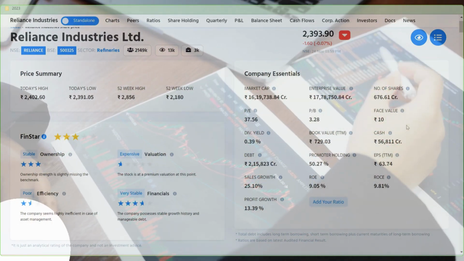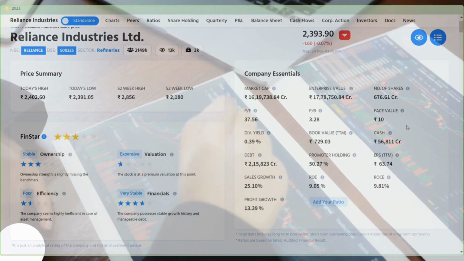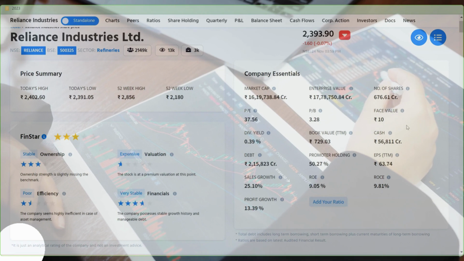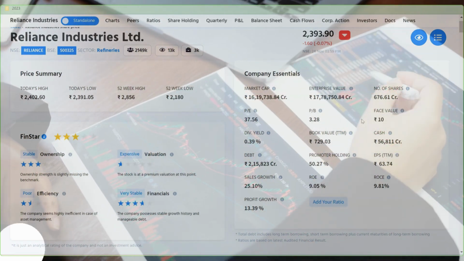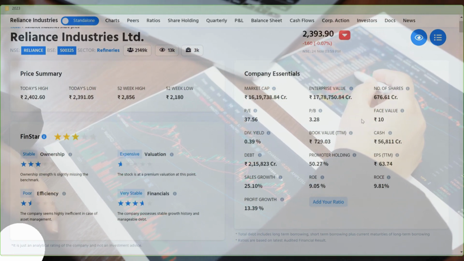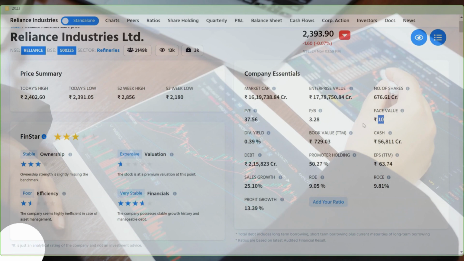So in a bonus share, this face value will not change. It will remain the same because they are converting reserve money into the bonus. So the number of shares will increase, but the face value will not change. But in case of a stock split, the face value will change. It will reduce. If they say 1:1, it means it is getting doubled, so the face value will become 5 rupees.